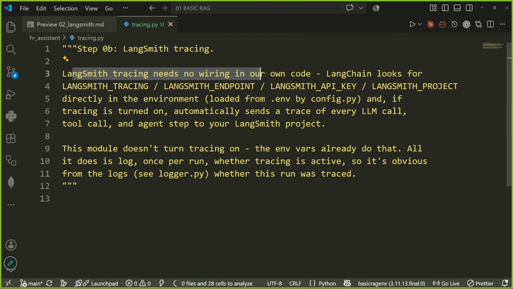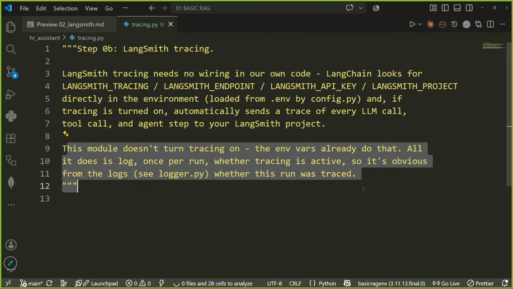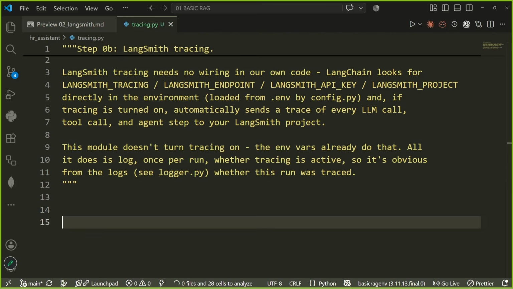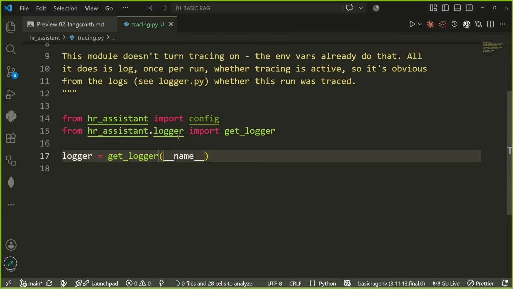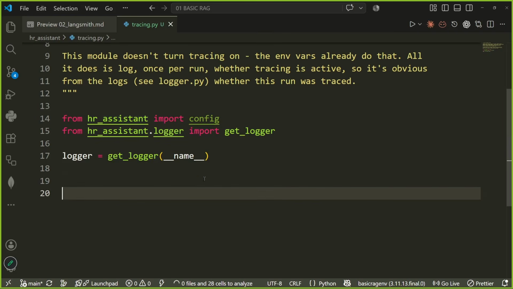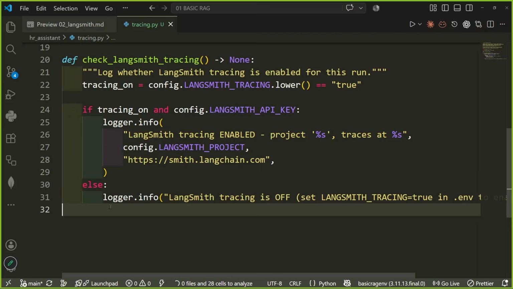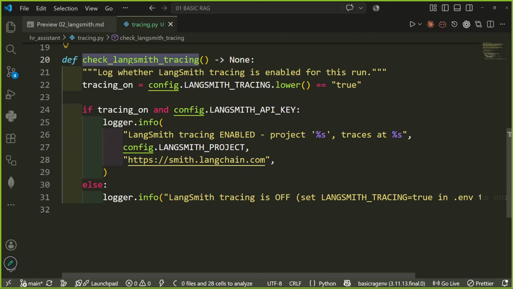LangSmith needs no wiring in our code. It really does not, like I showed you. But we have to add this in our logger files. We have to check if it is working or not. So for this, we would do some initial imports, that import configurations from HR Assistant so that we can get the LangSmith API keys, get the logger so that our logger, our watchman, knows what is going on. And we would write a simple method, check LangSmith tracing. Just how we had check vector store loaded or not, similarly, we have check LangSmith tracing.